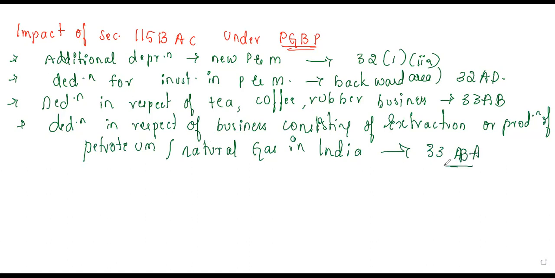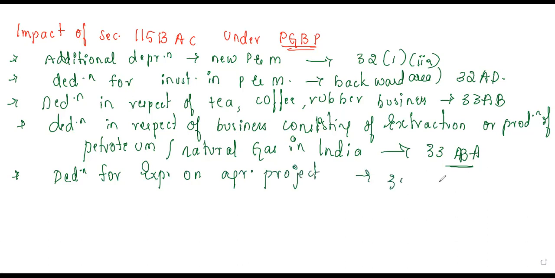According to section 33ABA, you will get a deduction for petroleum and all. And then we have a deduction for expenditure on agricultural projects. If you are doing any agricultural project, again that deduction will be coming under 35CCC. These are the deductions. These are the sections you have to know.